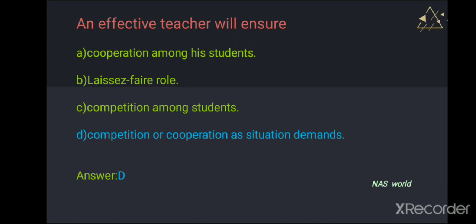In the laissez-faire role, we know that it's just getting less involved in others' activity. It is also not good. The main thing is we have to take part in all activity by combining them in cooperation, as well as making a competition in the classroom as per the situation demands. Okay, let's go to the next question.